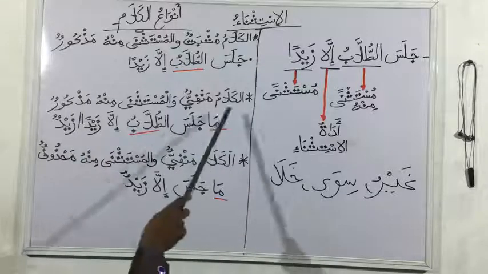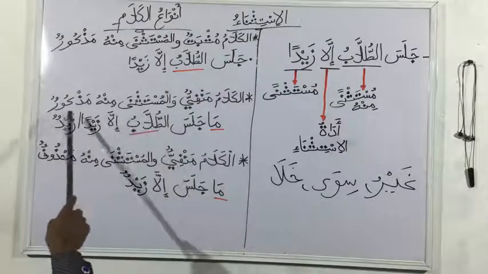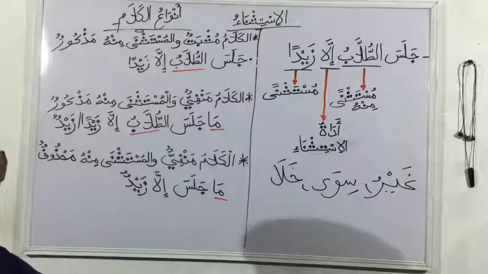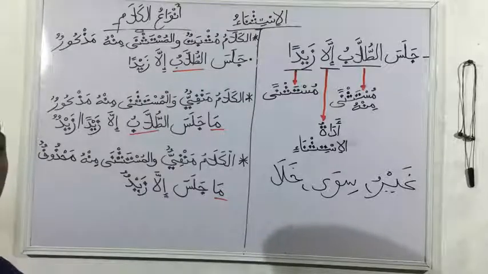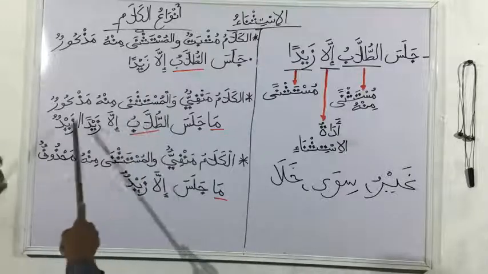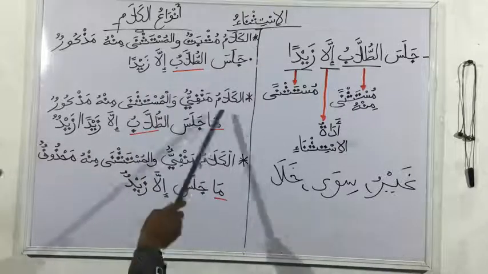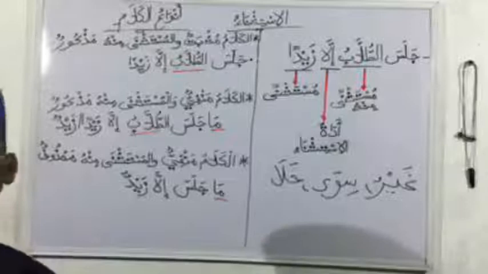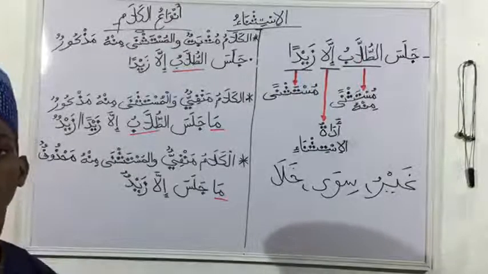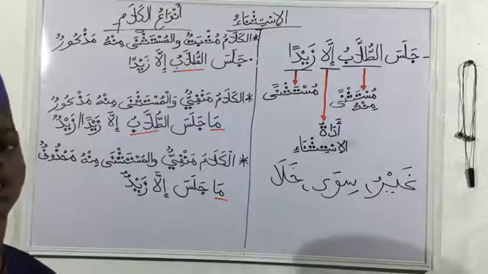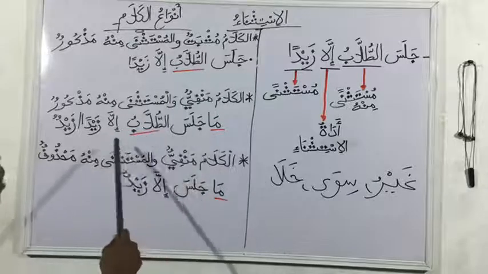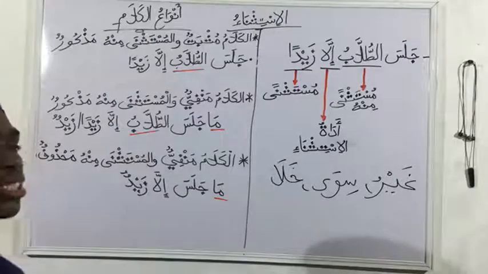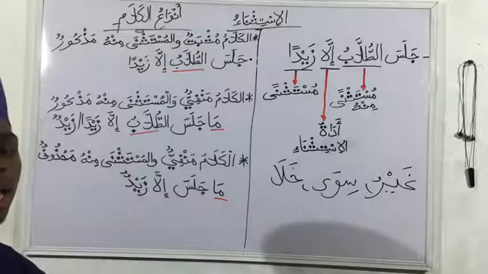The second case is al-kalamu manfiyun wal mustasna minhu mazkur. In this case, the mustasna minhu is mazkur, our larger entity which we are accepted from, the accepted from group is actually mentioned. However, the kalam is manfiyun, the statement is negative. What is a negative statement? A negative statement is a statement that has one of the adats of nafi, which shows that a negation has happened. For example, ma jalasa tulabu illa zaydan. The students did not sit. That "not" has already shown us that we have a kalamu manfiyun.